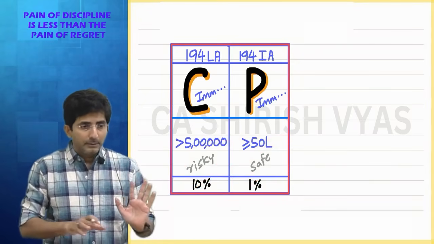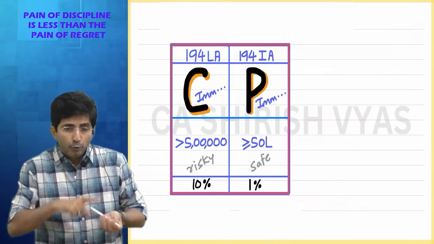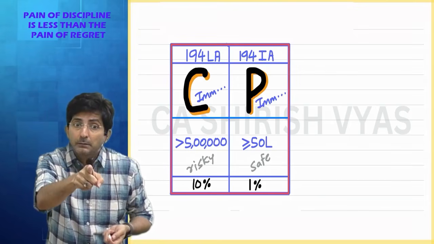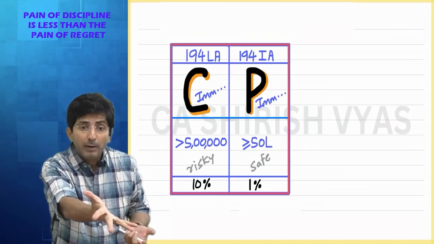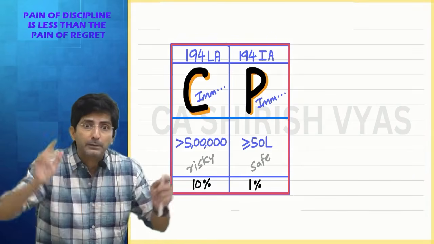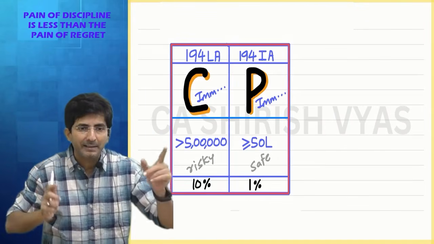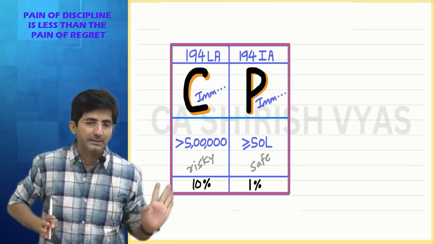Like see, generally when the government takes away a property forcefully, you are the one who will make capital gain. And you might not pay the tax. There are high chances you will not pay. Why? Because you are angry. That's why the law says even if it crosses 5 lakhs, deduct 10%, not just 1%. Because there are high chances that the person whose property is snatched away will not pay the tax.